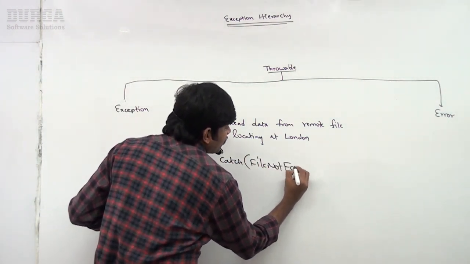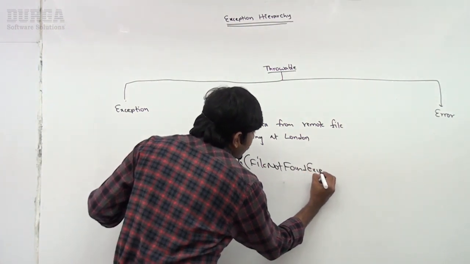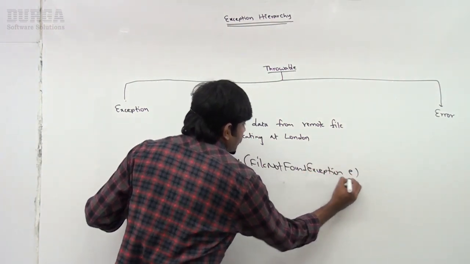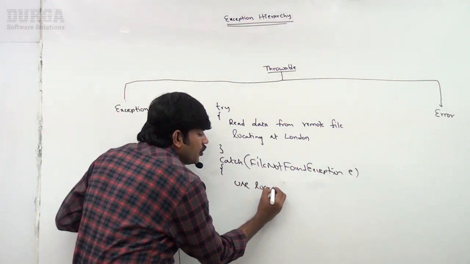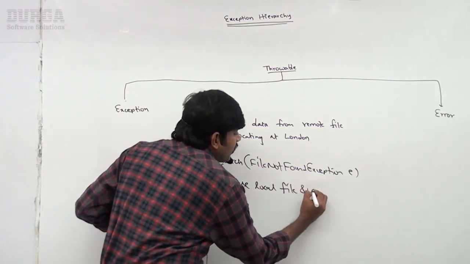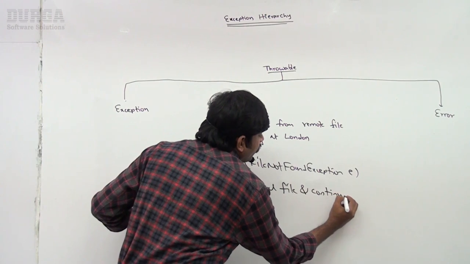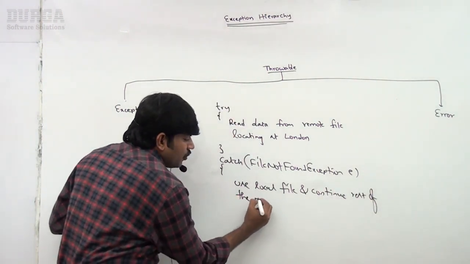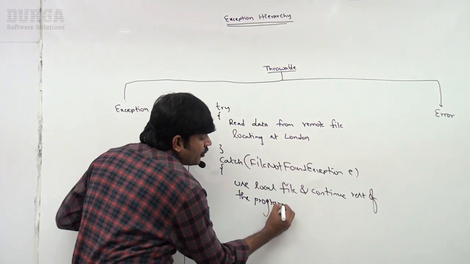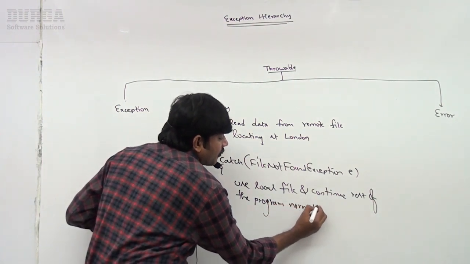FileNotFoundException e. Use the local file and continue the rest of the program normally.